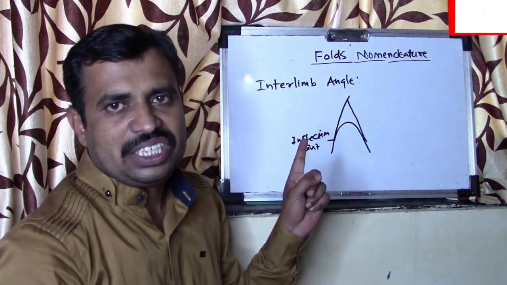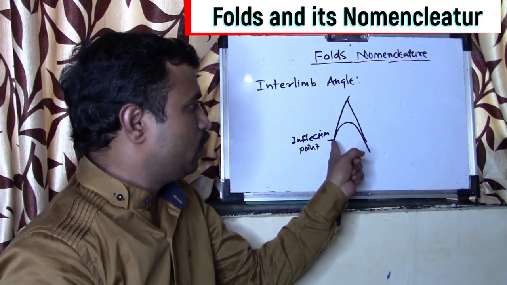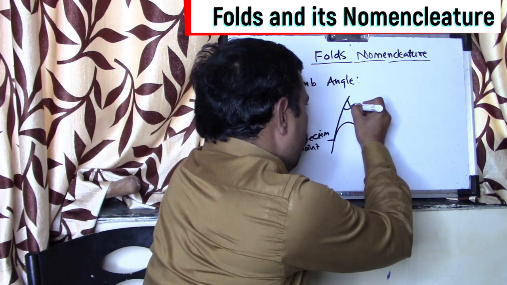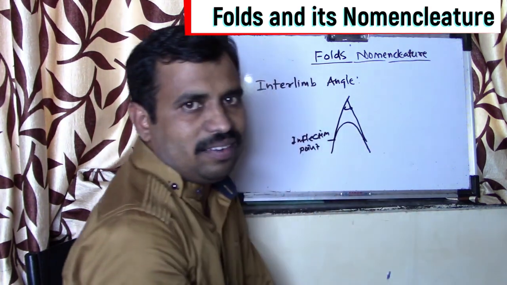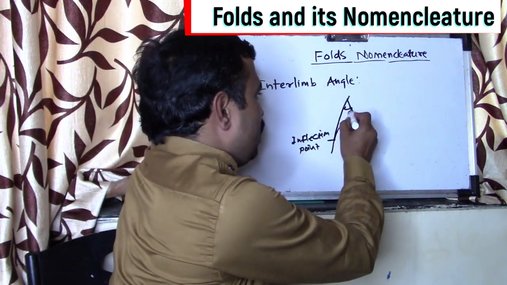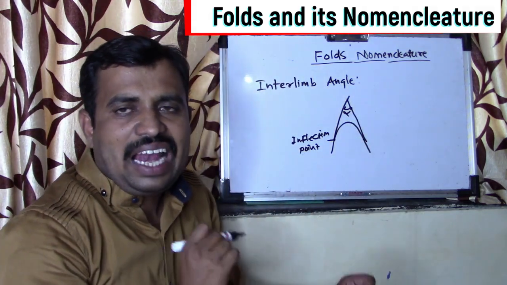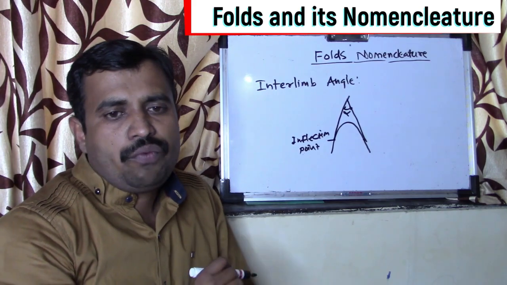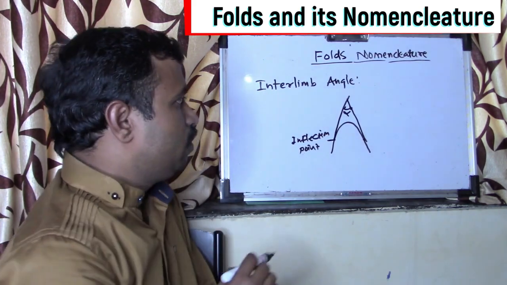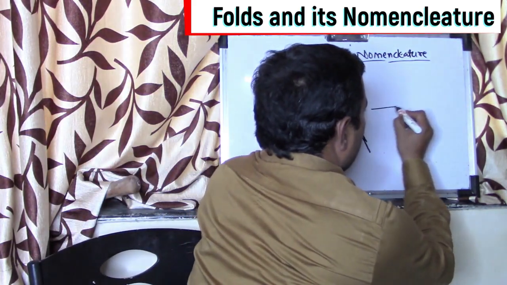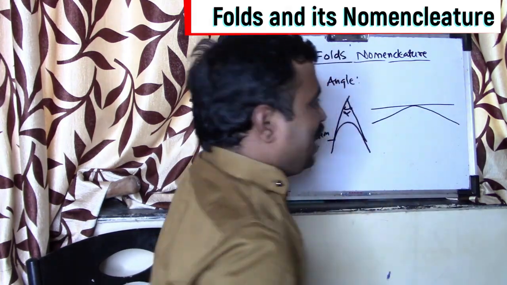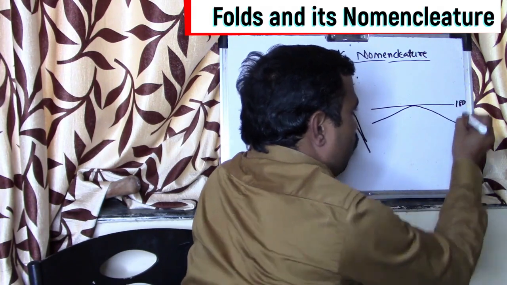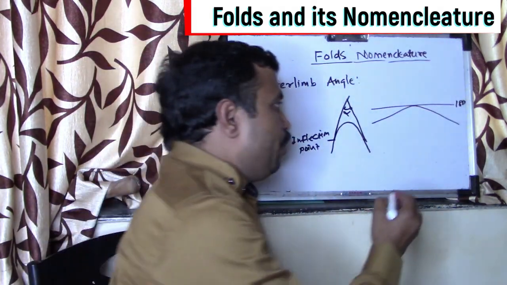When we draw the tangent from the surface toward the inflection point, an angle is formed. This angle, we say this is alpha. The angle alpha, in this case, is called an interlimb angle. We will draw one fold. Suppose the angle is like this. Suppose this is 180 degree to 120 degree.